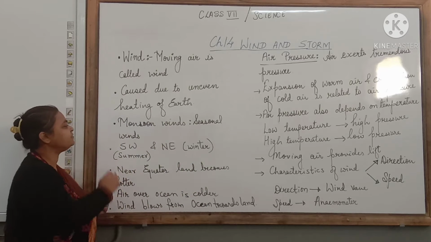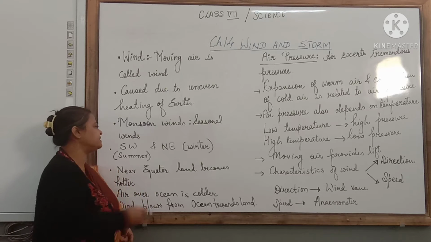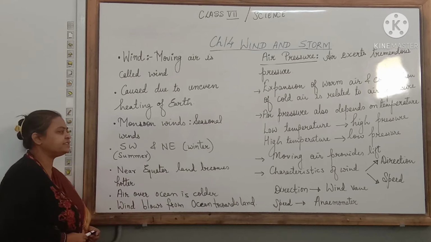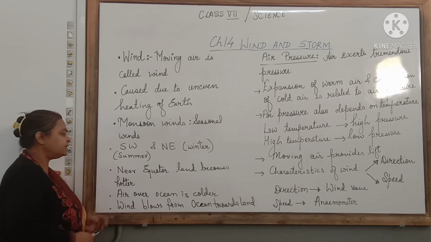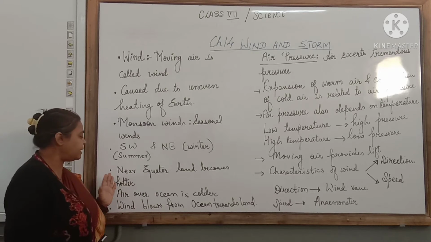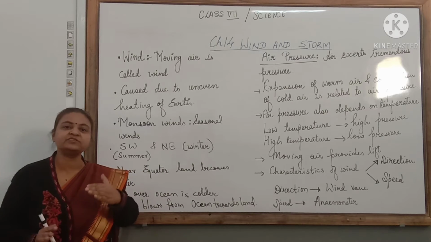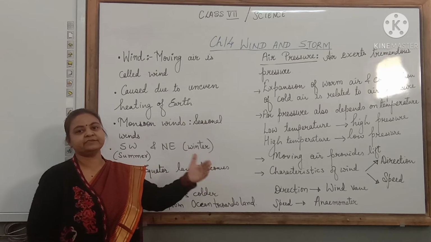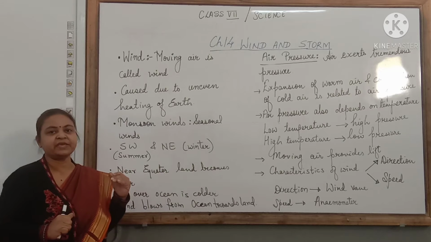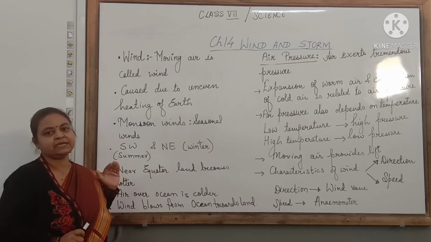Even monsoon winds are generated in this way only. In India, we experience the southwest monsoon winds in summer and the northeast monsoon winds in winter. Near the equator also, the land becomes hotter in summer and the ocean is colder. So the wind from the oceans blows towards the land. So from the colder region, the wind blows towards the warmer region and brings along with it a lot of moisture which causes rain on the land.